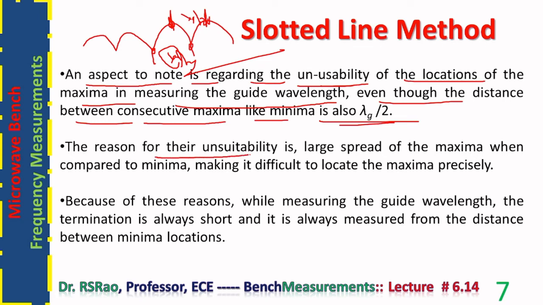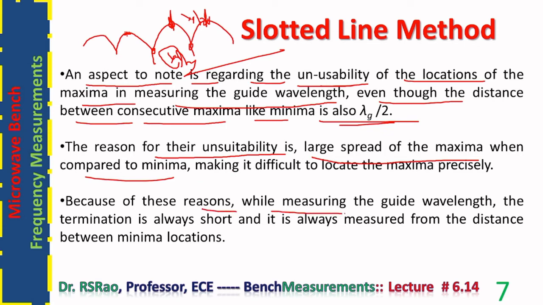The reason for their unsuitability is the large spread of maxima when compared to minima. Because of this spread, it is difficult to locate the exact maximum point. See, the spread is more. Which is the real maximum point? Is it this? Is it this? Difficult. But the spread of minima is very short when compared to maxima. So the location of minima can be determined exactly and more easily. For this reason, minima are always preferred while making measurements to find guide wavelength.